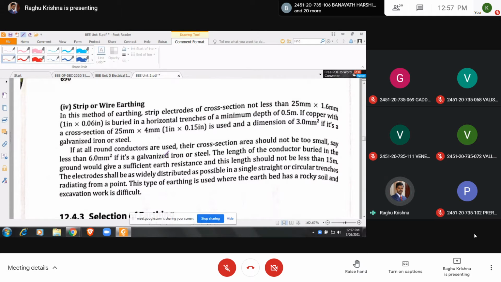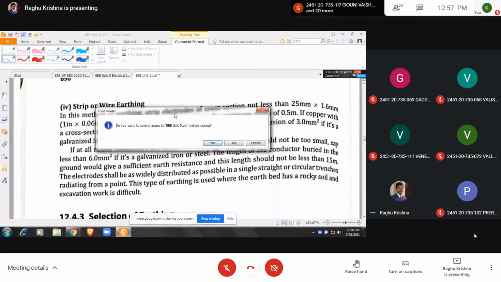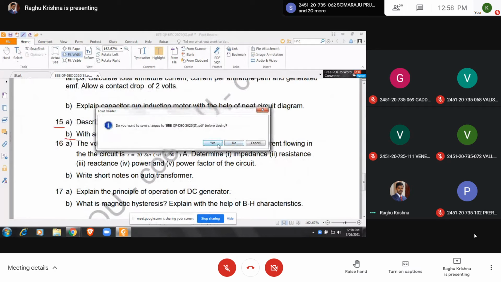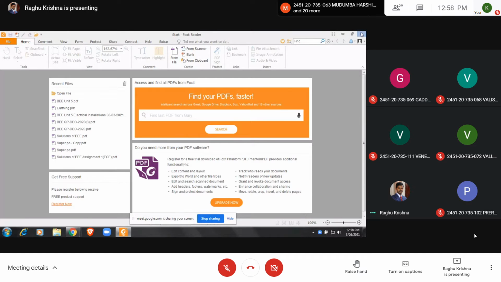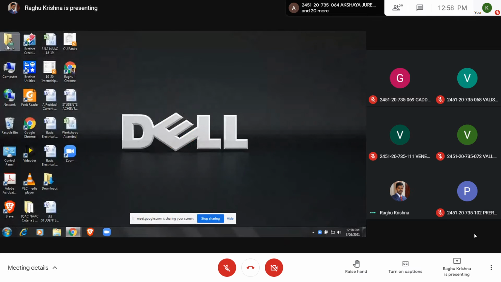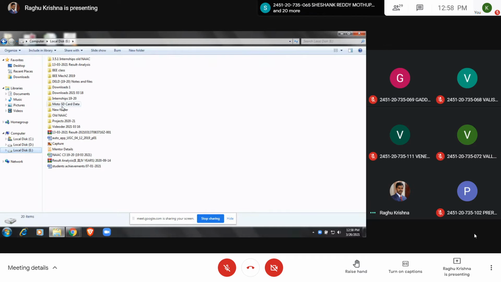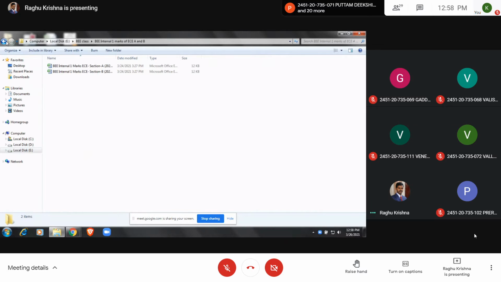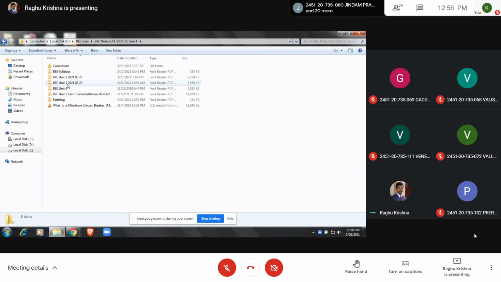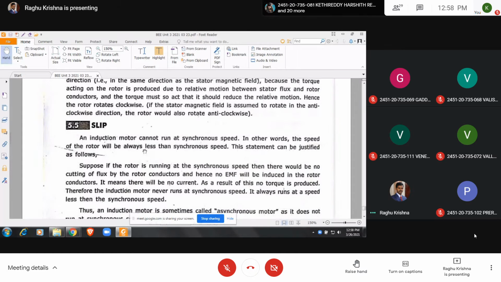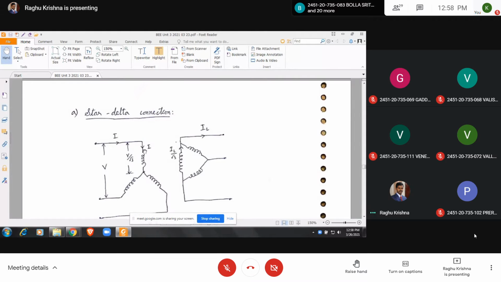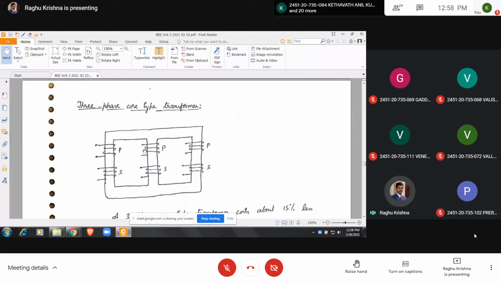So in the last class, I am revising the unit 3, right? So have I completed this three-phase transformer?